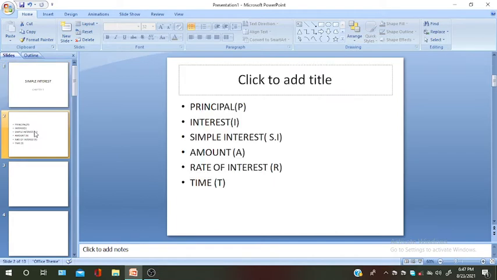In this chapter, we shall learn principal, interest, simple interest, amount, rate of interest, and time.